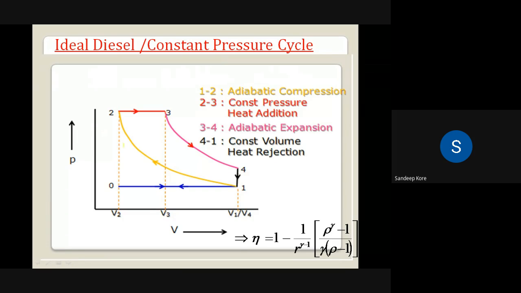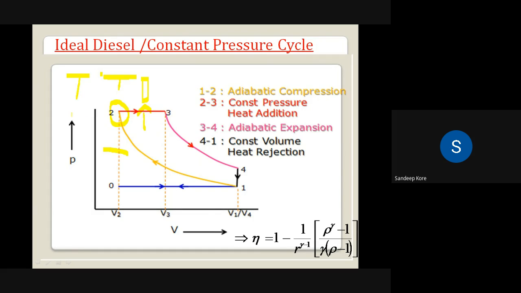Now at point 2, both valves, inlet as well as exhaust, are closed, and the fuel injector is there, which is going to inject the fuel inside the cylinder.